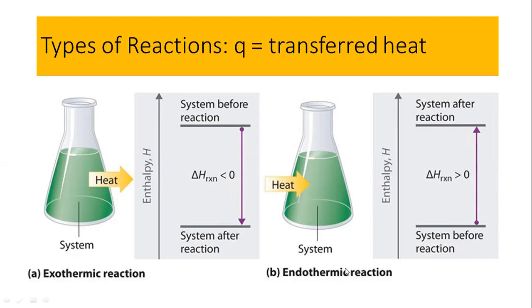So this is the explanation of the Q. When Q has the sign minus, that means the energy is released from the system, and when Q has the positive sign, then the system is receiving or gaining the heat from the surrounding, and these reactions are called the exothermic reaction and the endothermic reaction.